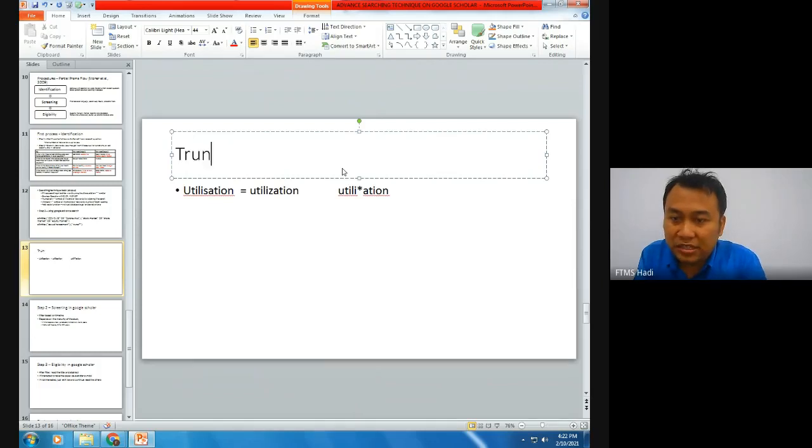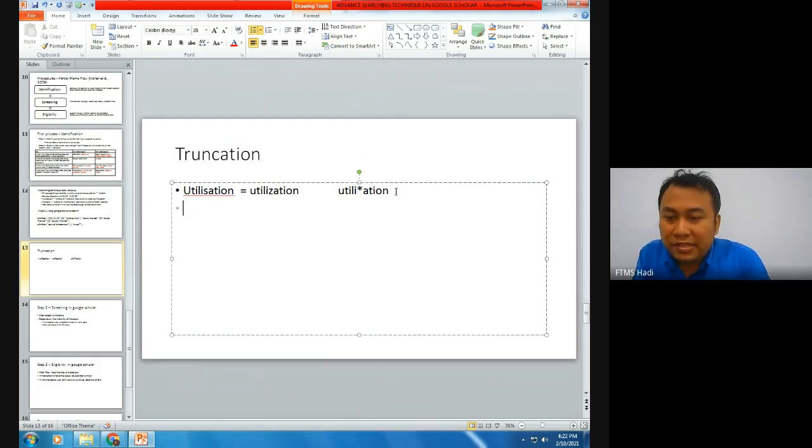That is the first example of wildcard. The second is, let's say, woman, and sometimes woman can be spelled as women. So the best way to search is by using w-o-m asterisk n. So the asterisk there will instruct Google Scholar to come out with results related to w-o-m-e-n or w-o-m-a-n. So that is a wildcard.